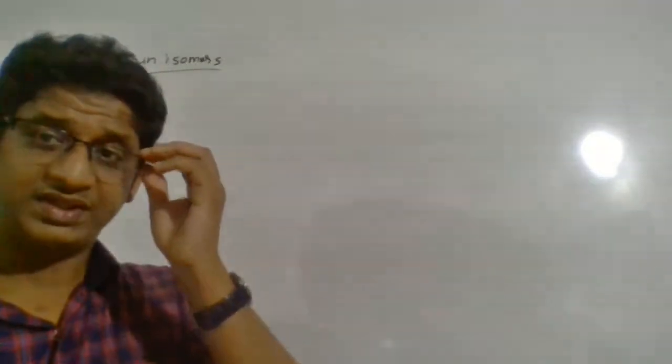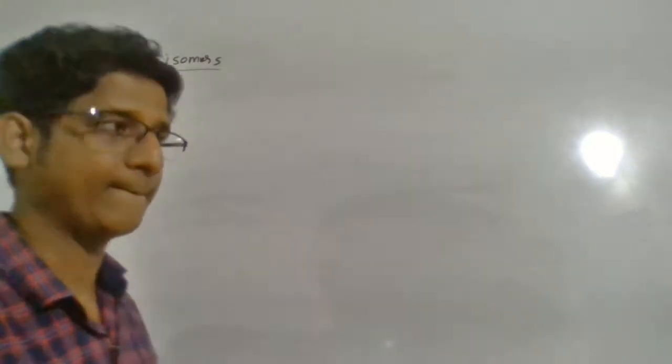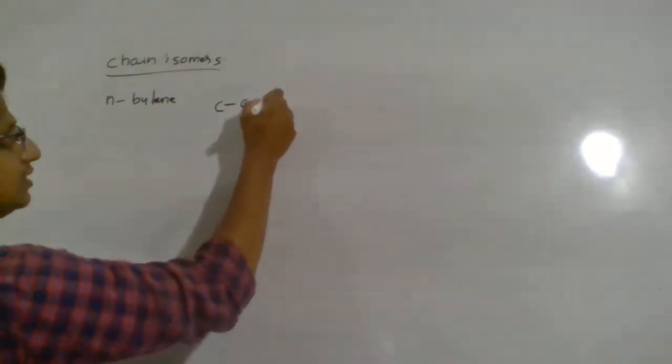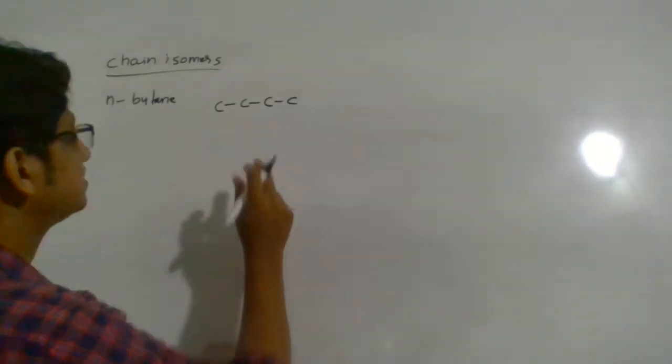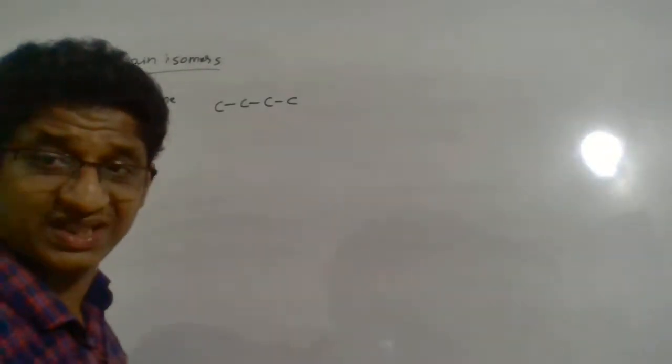Now, you can always learn chemistry through examples, so let me give one example. We know n-butane normally has a structure of 4 carbons, C, C, C, C. N means every carbon is singly bonded.